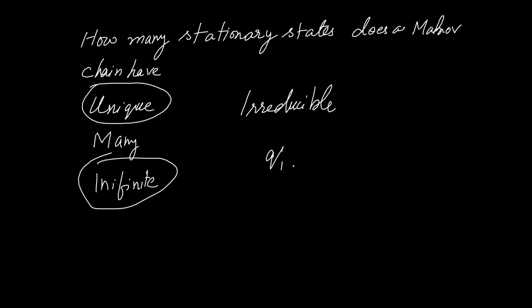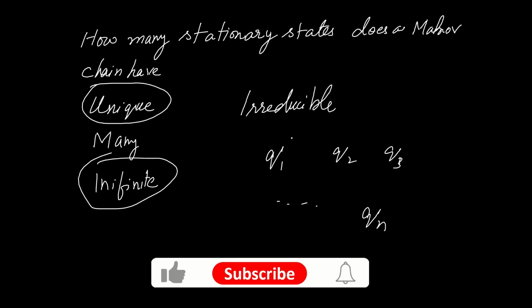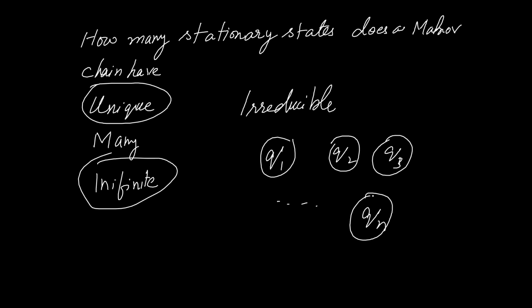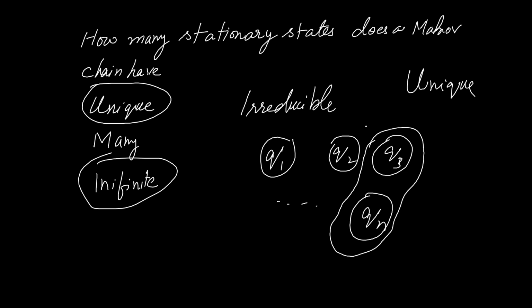For example, a Markov chain has states Q1, Q2, Q3 and Qn. If all of these states communicate with each other, the Markov chain is irreducible. In this case, the Markov chain will have a unique stationary distribution. Otherwise, if the Markov chain is such that there are two or more closed communicating classes, for example, these states communicate with each other and this is another set of closed communicating classes, then there will be an infinite number of stationary states.